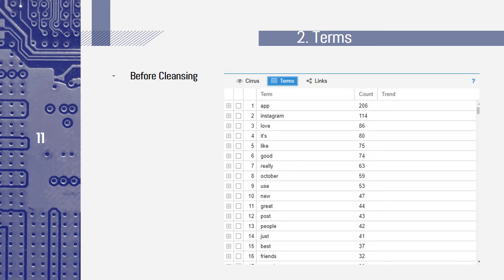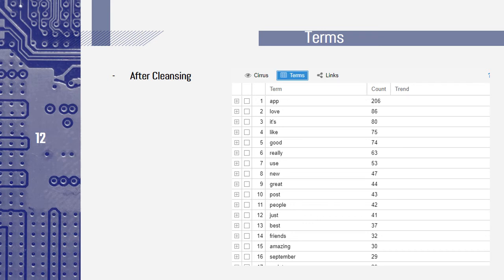The second one is Terms. In this Terms table, we can see the most frequent words that appear after we did an analysis of the user reviews of Instagram. This table is arranged from the most frequent word to the less frequent word in the user reviews. The most frequent word before word cleansing is app, 206 times, Instagram 114 times, love 85 times, each 80 times, and so on.